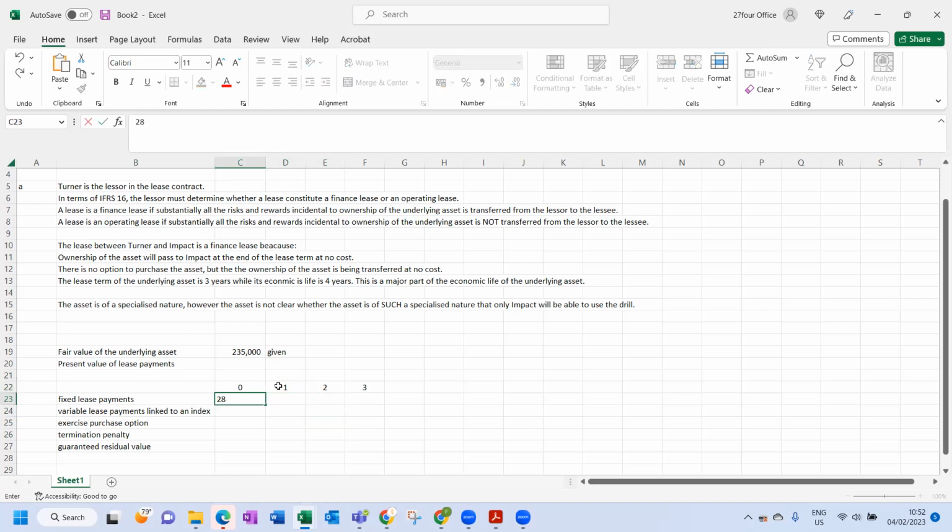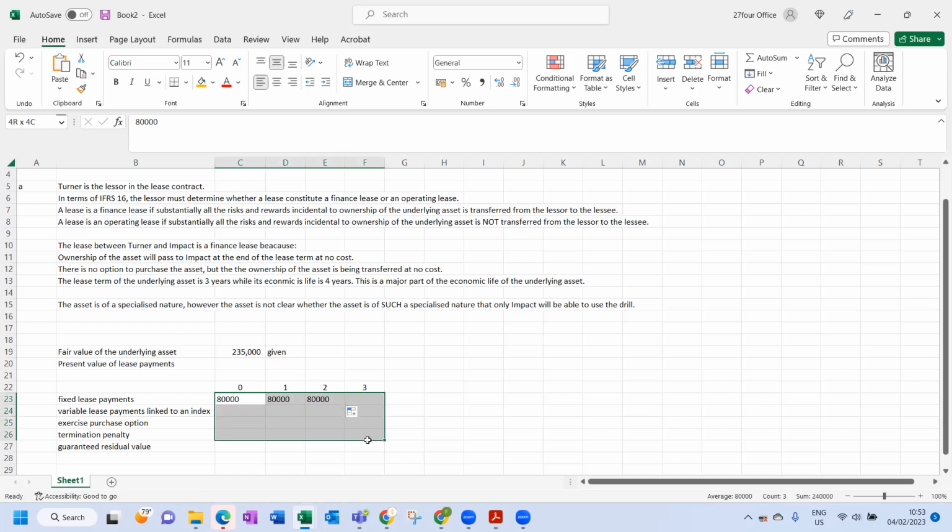So 80,000 Rand happening at the beginning of year 1 goes into year 0. This one, at the beginning of year 2, goes into year 1. This one, at the beginning of year 3, goes into year 2. Just take note of that. Very important.